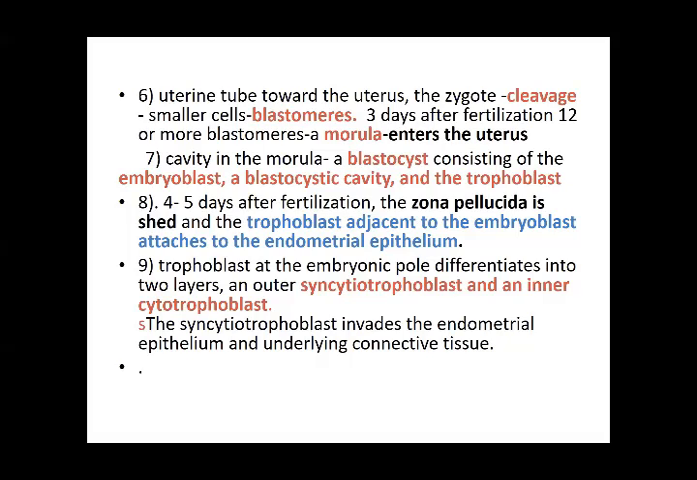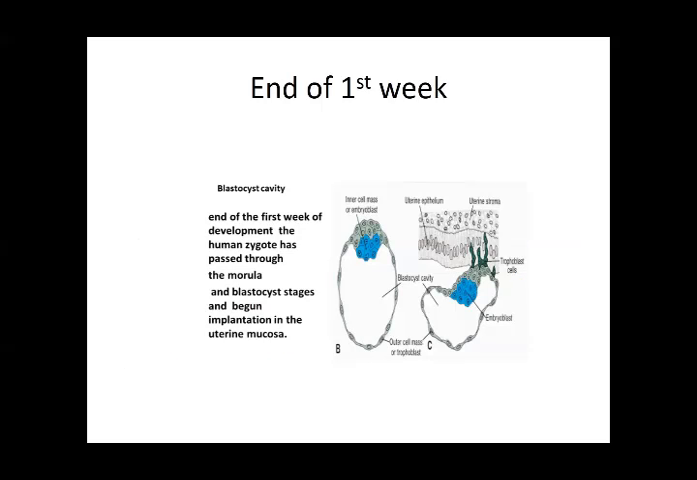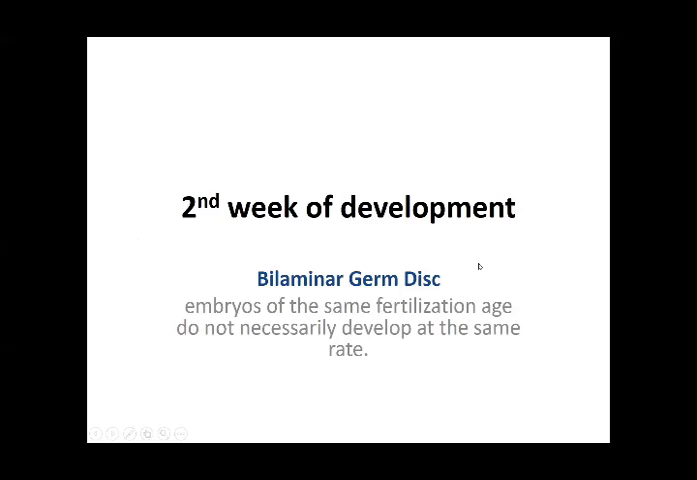Now, continuing with the process of implantation, at the end of the first week the human zygote has passed through the morula and blastocyst stages and begun implantation in the uterine mucosa. Then comes the second week of development, called the bilaminar germ disc. The inner cell mass divides into two layers: one is called the epiblast and the other the hypoblast.